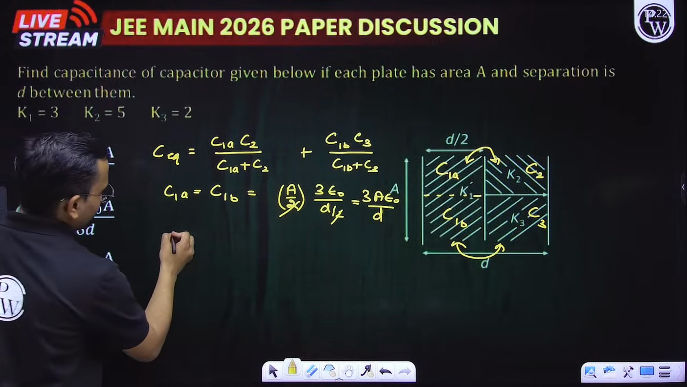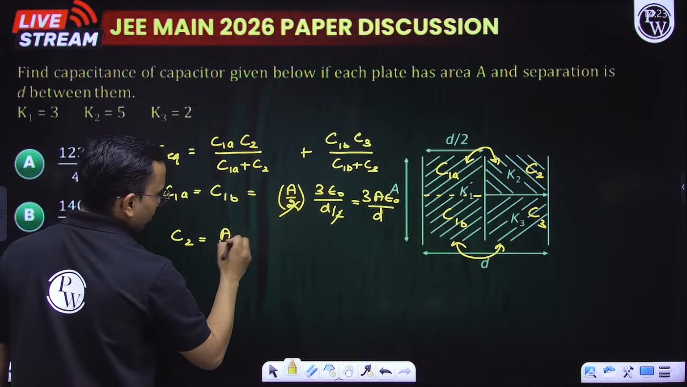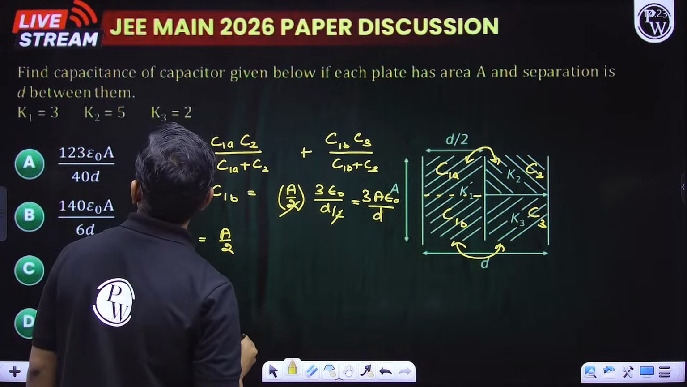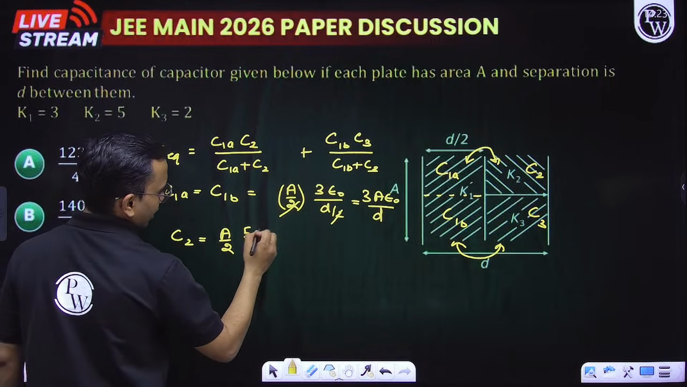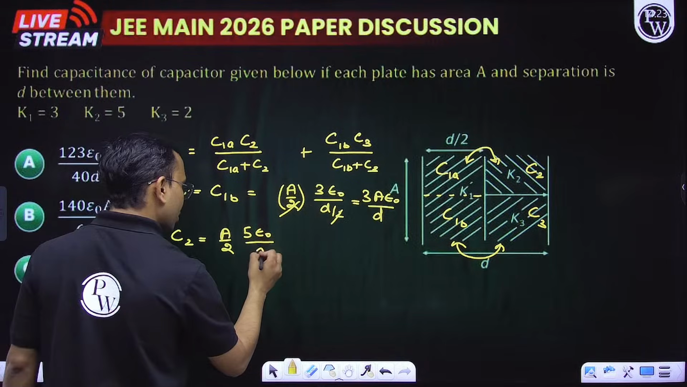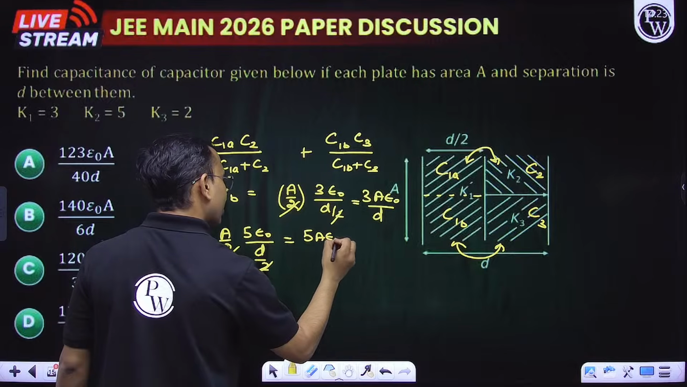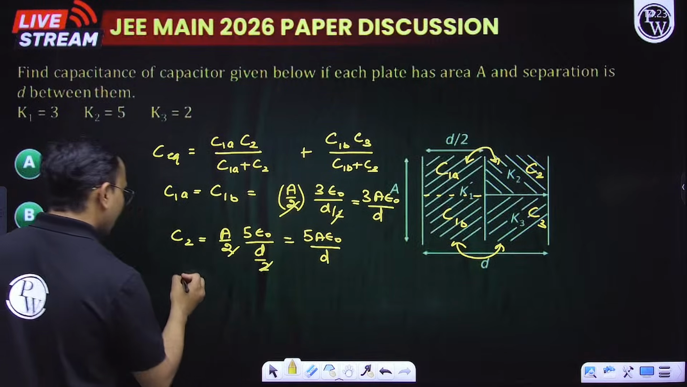Now what is C2? Area is half, A by 2. What is K2? K2 is 5, epsilon naught, divided by D, where D is D by 2. So this is 5A epsilon naught by D. What is C3?